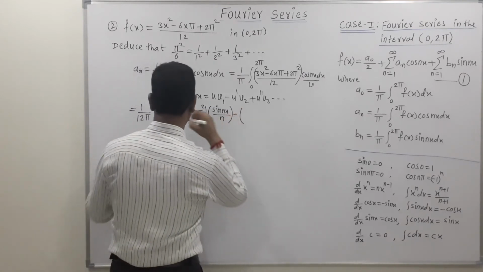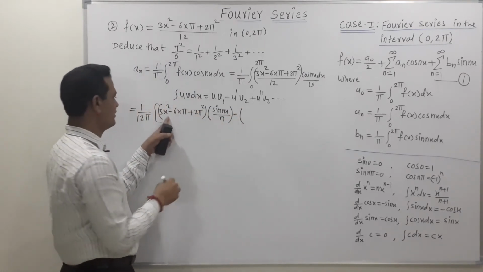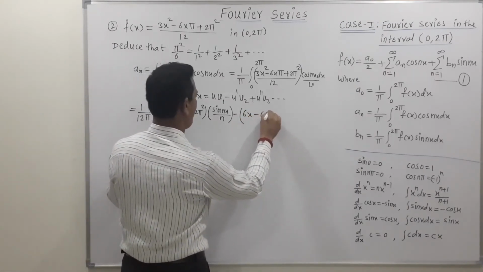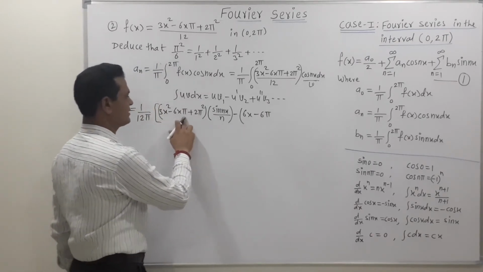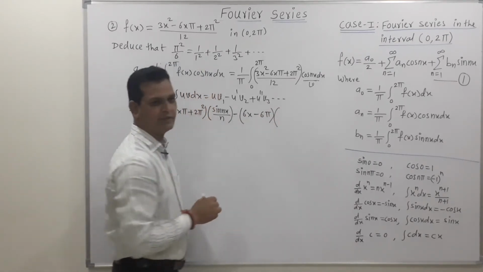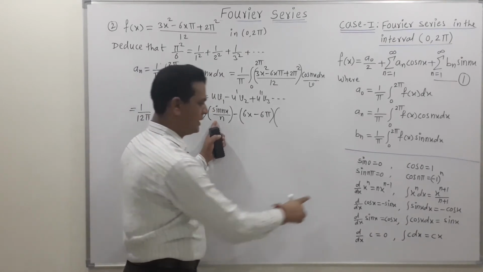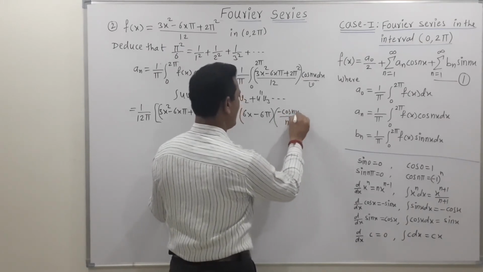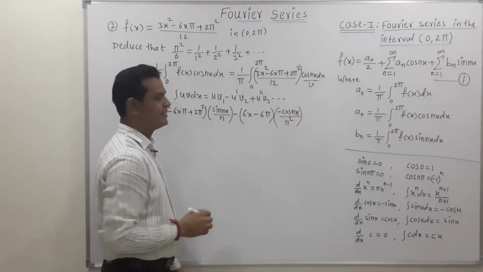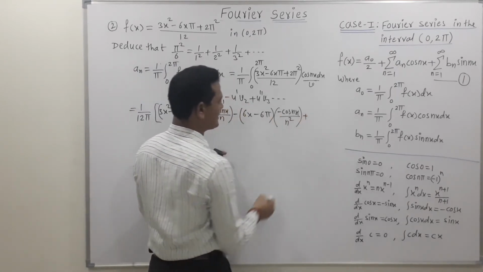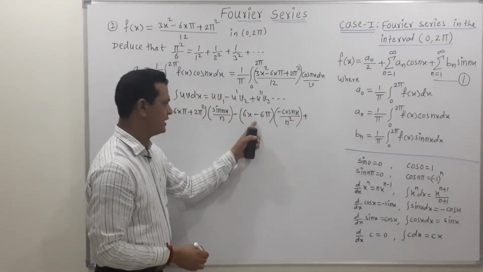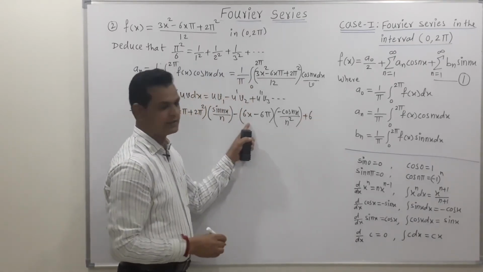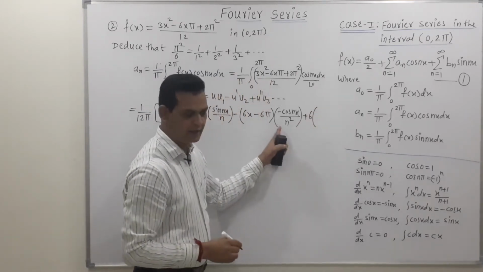Minus, friends, take the derivative of the first term. The derivative is 6x minus 6 pi, and the constant term is 0. Now the integration of the sine term: integration of sine is minus cos of nx upon n, so with the earlier n we get n square. The next term is plus the derivative of this term with respect to x, which is 6, into the integration of the cos term.